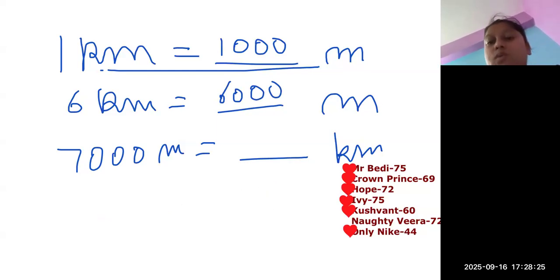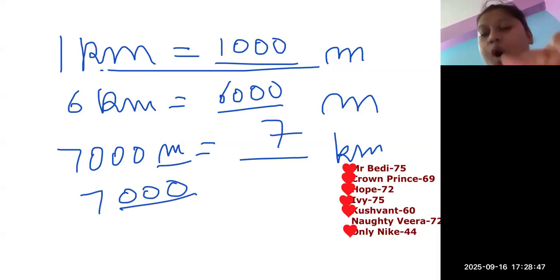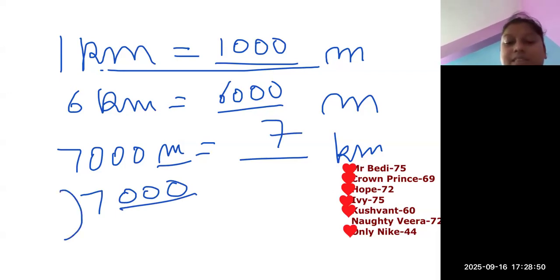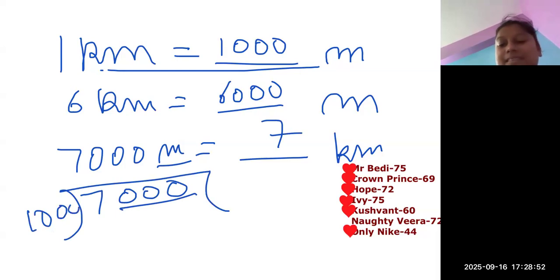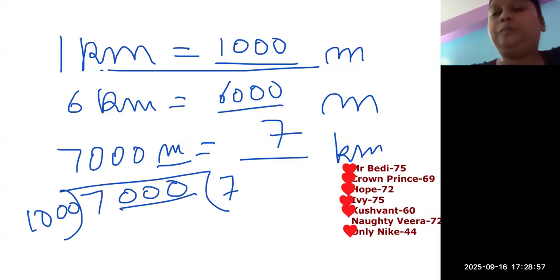Now, the next one. In the next one, we just need to do vice versa. We have smaller unit, we need to move on to the bigger unit. What is my conversion unit? 1 kilometer is equal to 1,000 meters. So let's do first 3 zeros. I can remove these 3 zeros. At the end, also 3 zeros. So I can directly write 7 kilometer. Or I can divide 7,000 by 1,000. Then also I'm going to get 7. Easy? Okay.